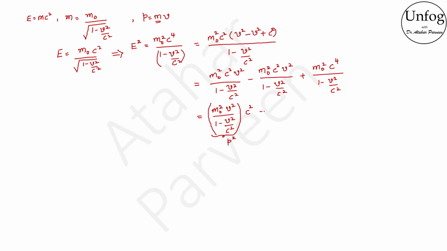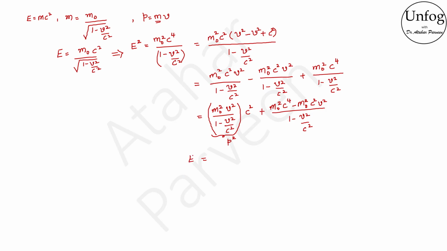This rest of the terms can be written as it is, or I can take a common denominator and merge these two terms in the numerator as m naught square c raised to 4 minus m naught square c square v square. I will have a plus here, and this will be 1 minus v square by c square.